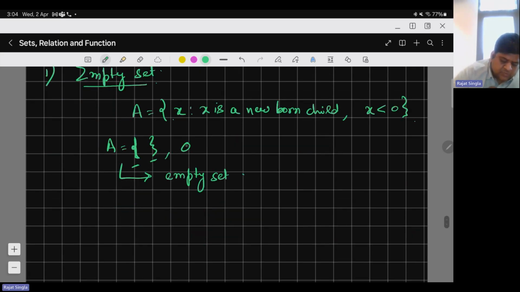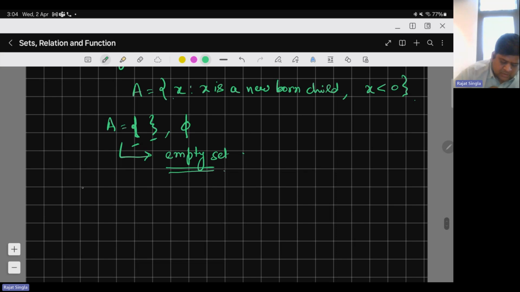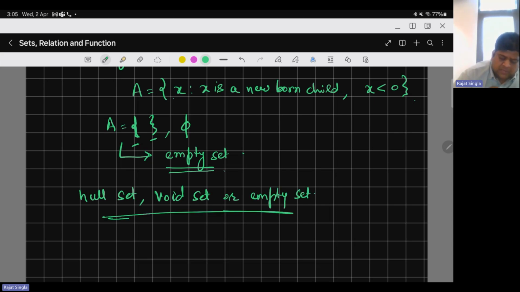So there are many ways to write it. Second way is I'll just put 5. That also means that it's an empty set. Other names of the empty set are null set, void set, or empty set. These are all the names which will be used by many books, but all have the same meaning. Is it okay? Okay.